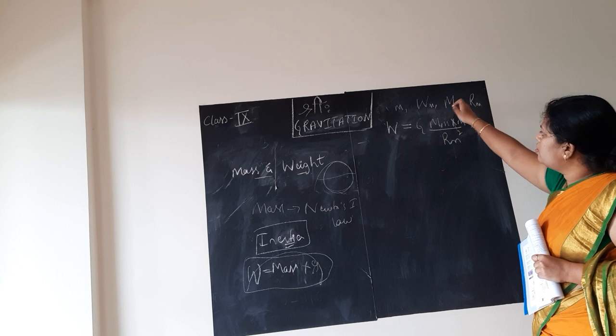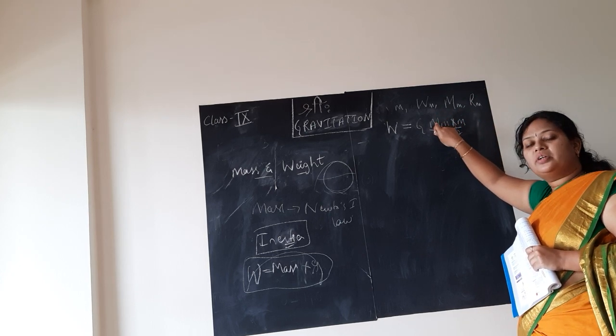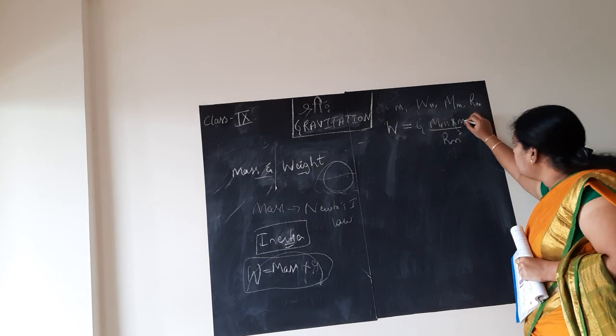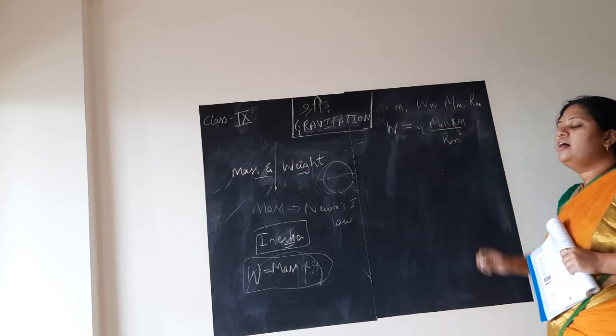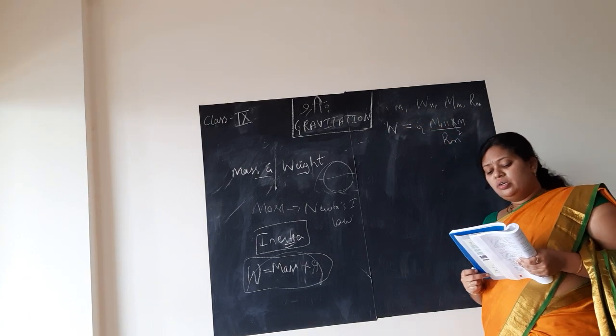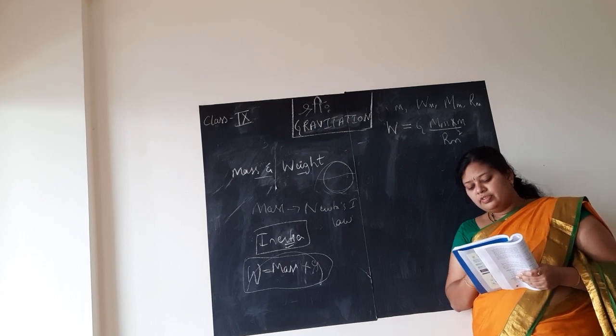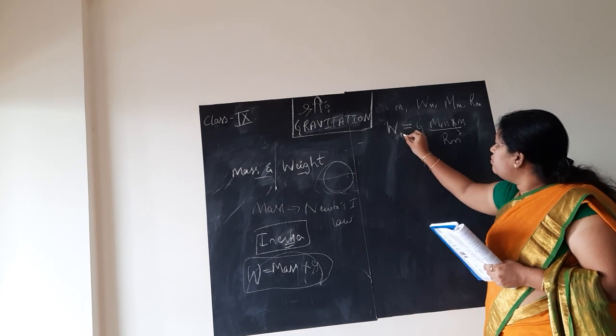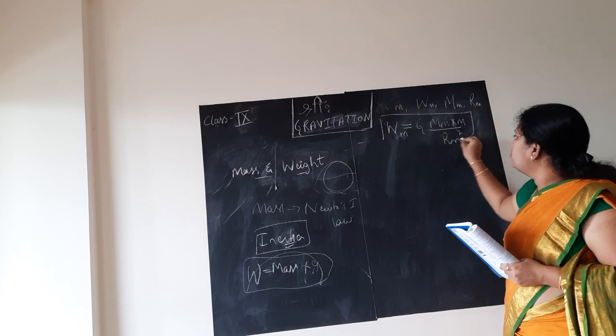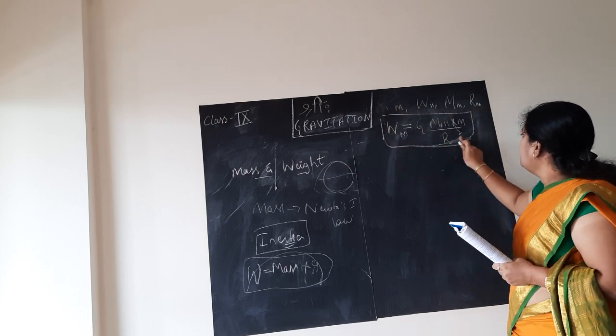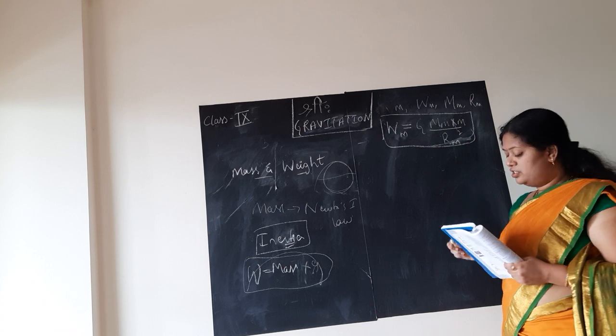G is the gravitational constant. Capital letter Mm is the mass of the moon. Small letter m is the mass of the object, and Rm is the radius of the moon. Using all these, we have to find out the weight. So this is the formula to find the weight on the moon: Wm is equal to G Mm into m by Rm square.